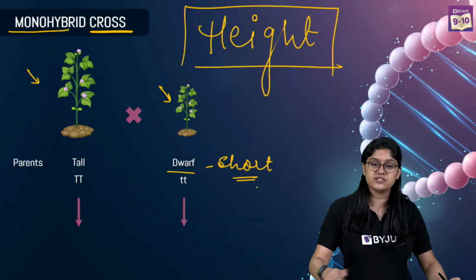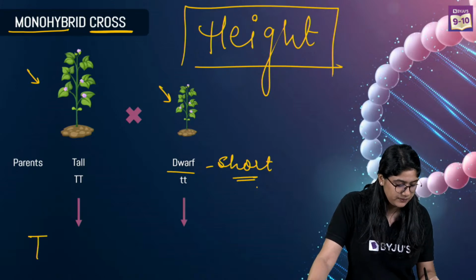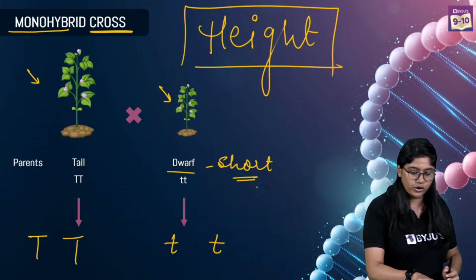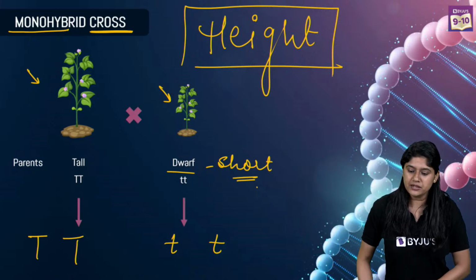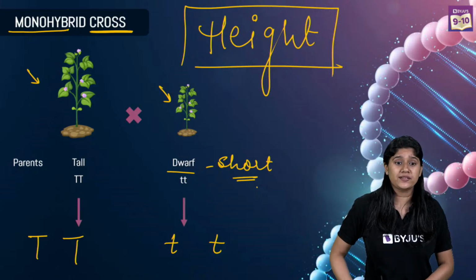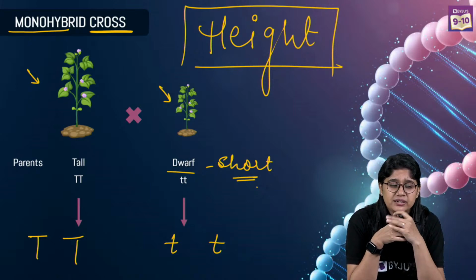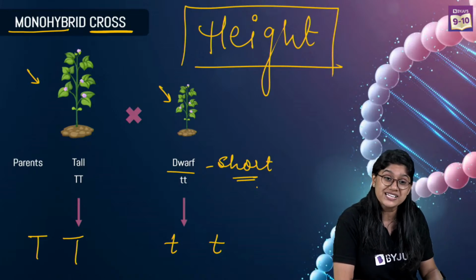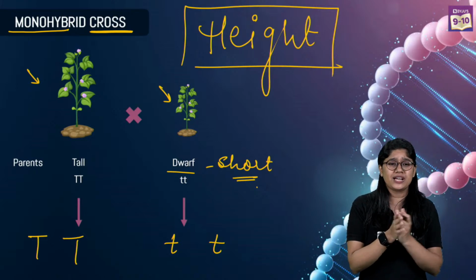If there is a cross of these, what we'll see is that we have capital T, small t and small t. Can you tell me what these capital T and capital T are individually? Yes, tall, right? Very good. These are gametes, or we can also call them alleles. Yes, awesome.